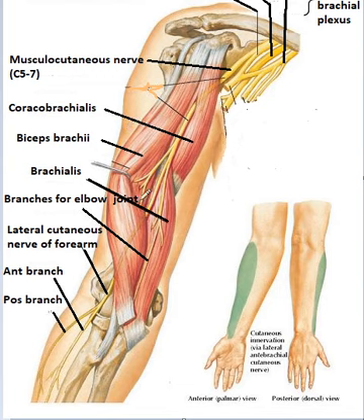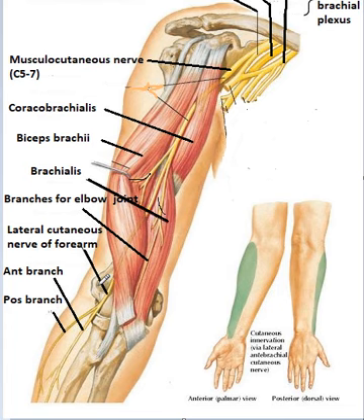In the arm, it descends in between the biceps brachii, coracobrachialis and brachialis muscles. This is the brachialis muscle, this is the biceps brachii. So it descends in between these two muscles, and you see it gives the muscular branches. The musculocutaneous nerve supplies the coracobrachialis, biceps brachii and brachialis, and it runs obliquely downwards, and from the medial aspect it goes toward the lateral aspect of the arm.